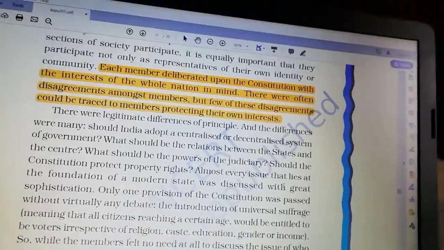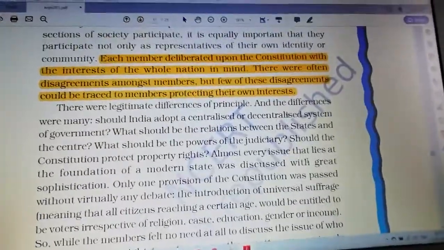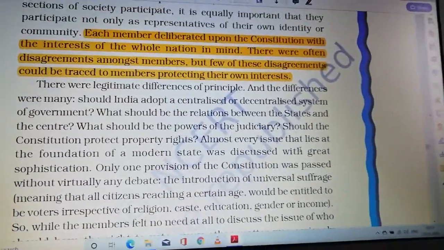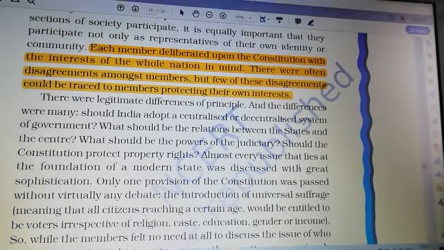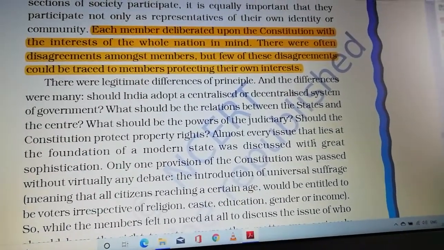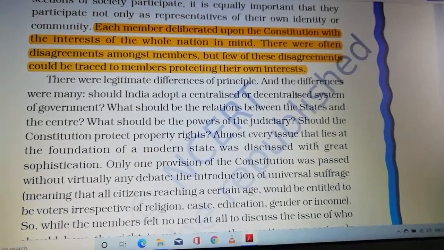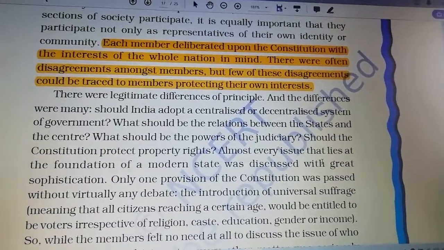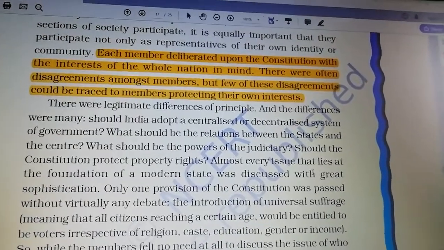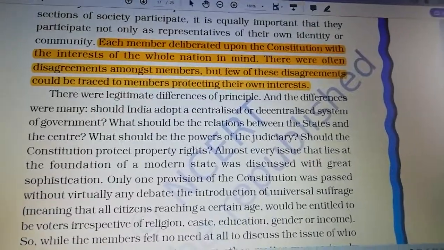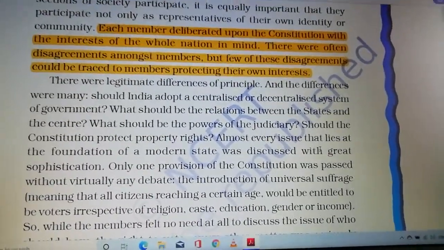Means during the preparation of the constitution, each person would give their own expression, right? At that time there were so many disagreements. We can think of it. Means while preparing the constitution, there were some disagreements about the topics which are there in the constitution.